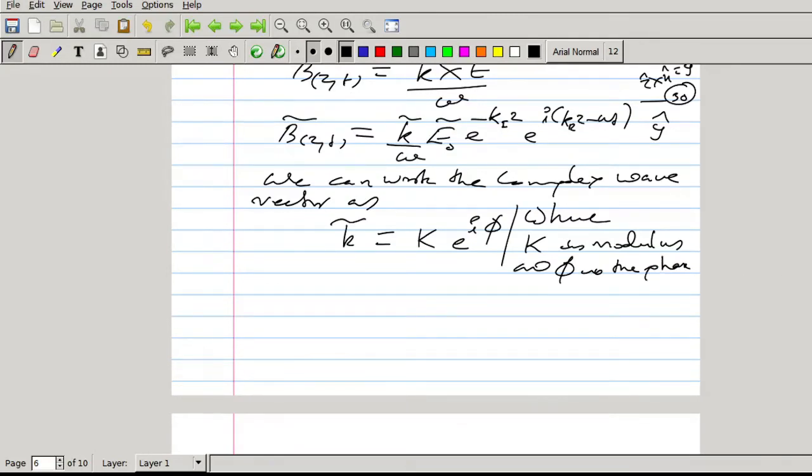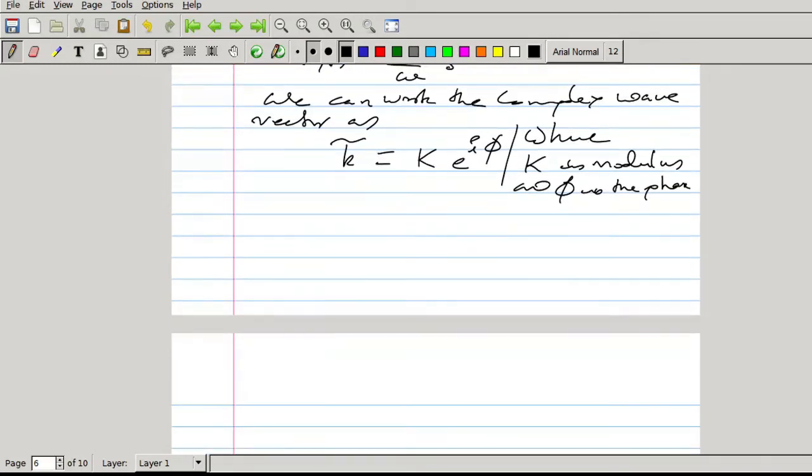So k equal to modulus k. How can we find the modulus k? Modulus k squared equal to k real plus i k imaginary into k real minus i k imaginary. So it will be k square equal to k r square plus k i square, or k equal to square root of k r square plus k i square.